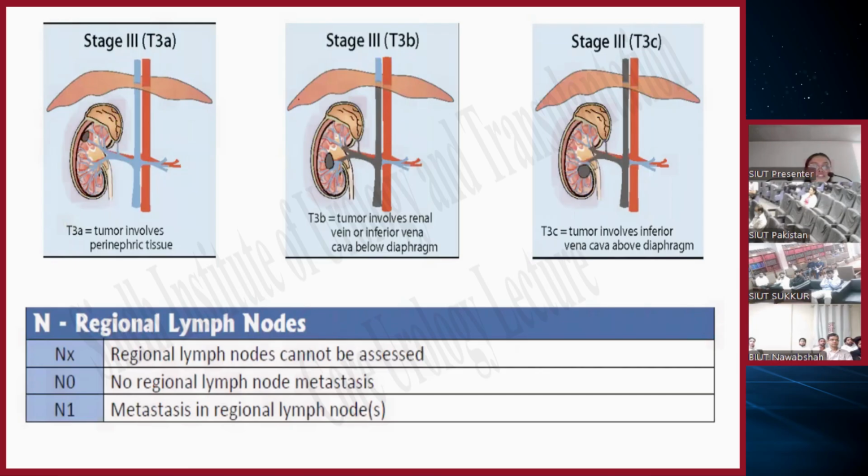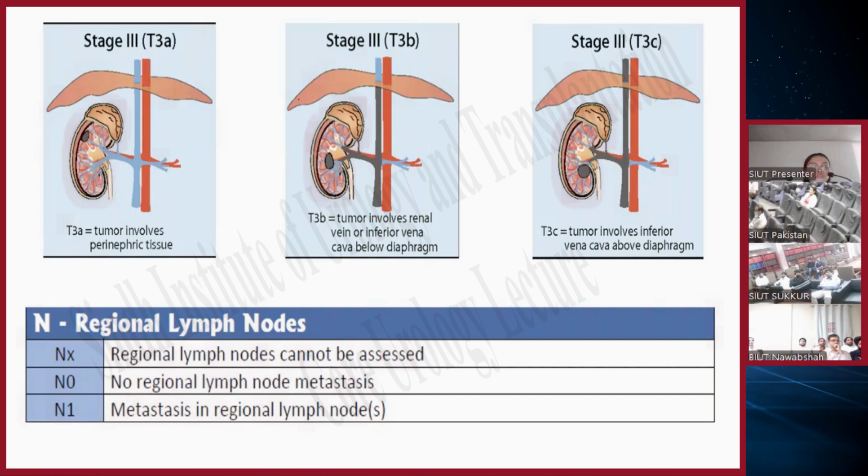So this is the pictorial representation of the T3 stage. T3A, in which the tumor involves perinephric tissue, while in T3B, the tumor involves the renal vein or IVC below the diaphragm. And in this picture, the tumor involves the renal vein and IVC above the diaphragm.